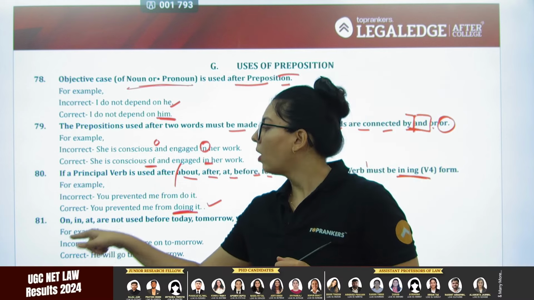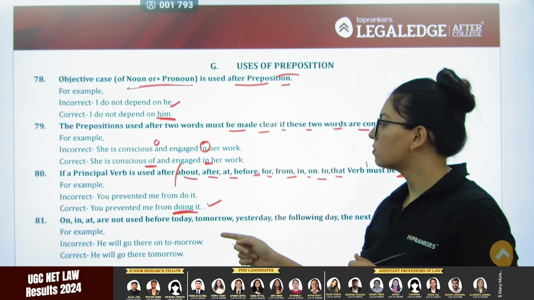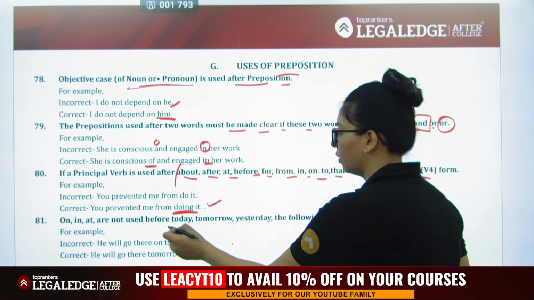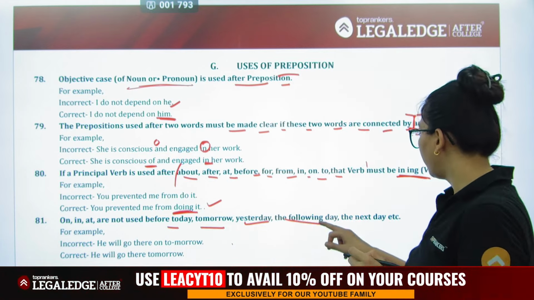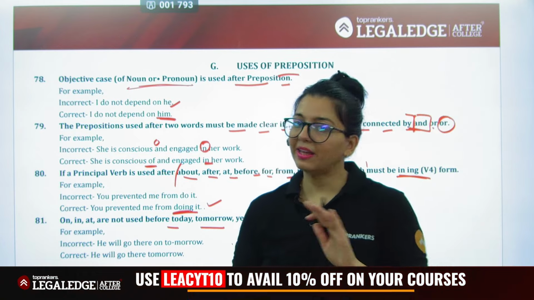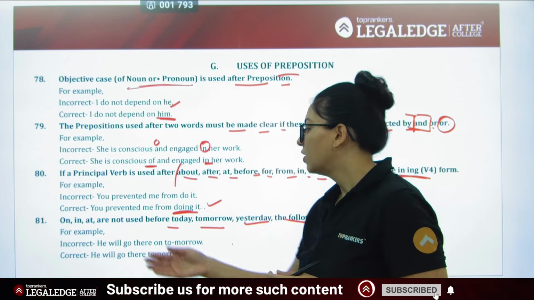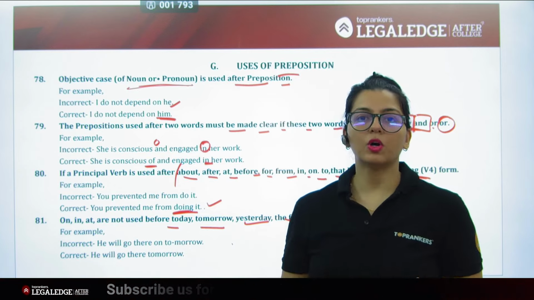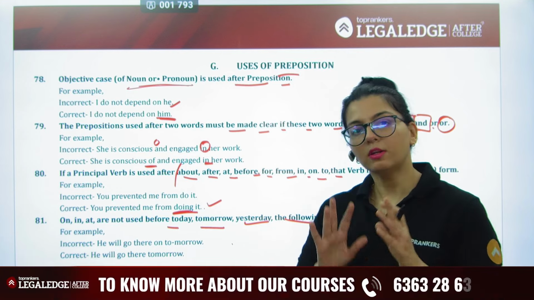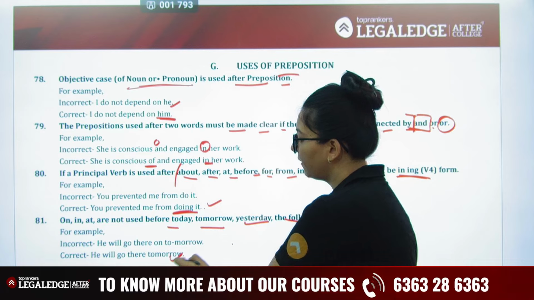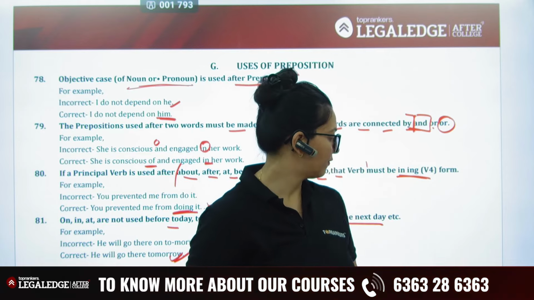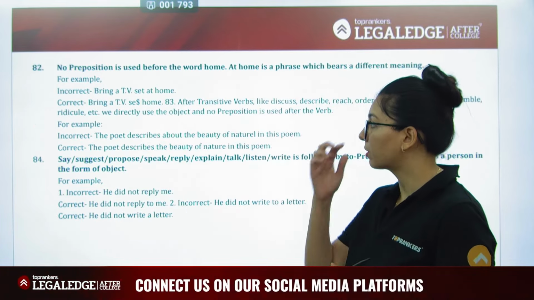Next, on, in, at are not used before today, tomorrow, yesterday, the following day, the next day, etc. You don't use them. Please be very careful. We have a big habit of adding them. So he will go there on tomorrow. No, he will go there tomorrow, because tomorrow in itself is giving meaning enough. So you don't have to worry about it anymore.